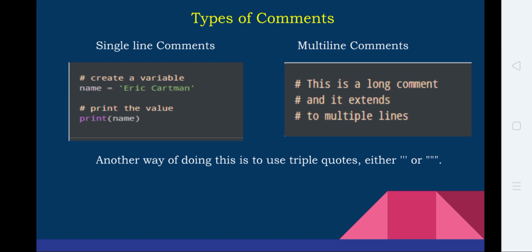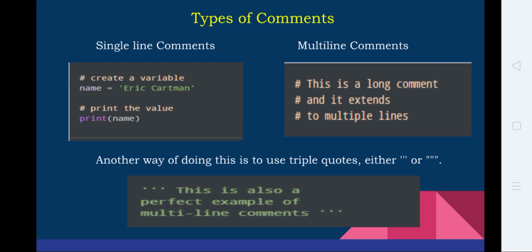The third is adding quotes, triple single quotes or triple double quotes. This is a multi-line comment where we put the quotes at the start and at the end of the comment. There is no need to put the hash at the start of every line. It is enough if we start with the quotes and end with the quotes.